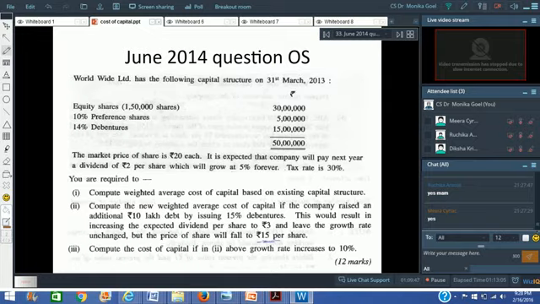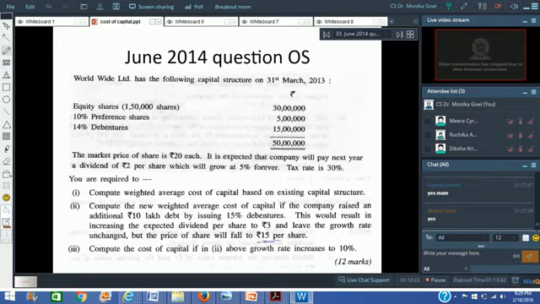So it is a similar question to the one you had done in the earlier slide. Same kind of question: 2 divided by 20 plus 5%. So the cost of equity would be 15% and the cost of debt would be 14% multiplied by 1 minus 30%. So you can find out the cost of debt and cost of equity. That's not at all a problem. And you can find out the weighted average cost of capital based on the existing capital structure also. Now the question goes further. It says compute the new weighted average cost of capital if the company raised an additional 10 lakh debt by issuing 15% debentures. So the tax rate is not going to change.